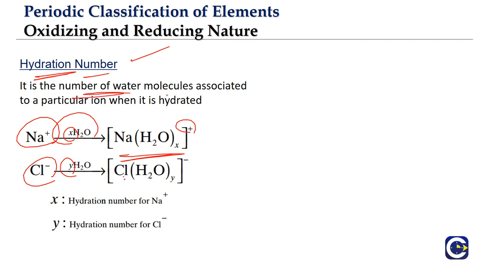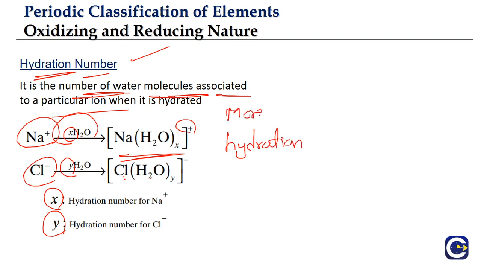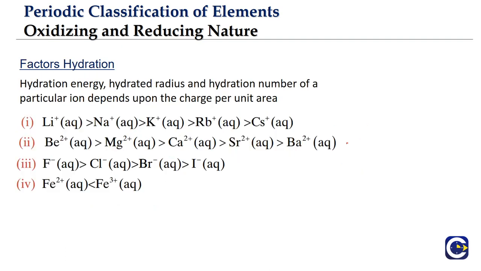So the number of water molecules that are associated with a particular type of ion, when it is getting hydrated, is what we call the hydration number. We may not be able to remember this number for all these ions, but this is what we generally call the hydration number. When there is more hydration, how do we know? If X is more or Y is more, that is when we will say there is more hydration, isn't it? More hydration means more number of water molecules will be associated with that particular type of ion. So this is the concept of hydration number.